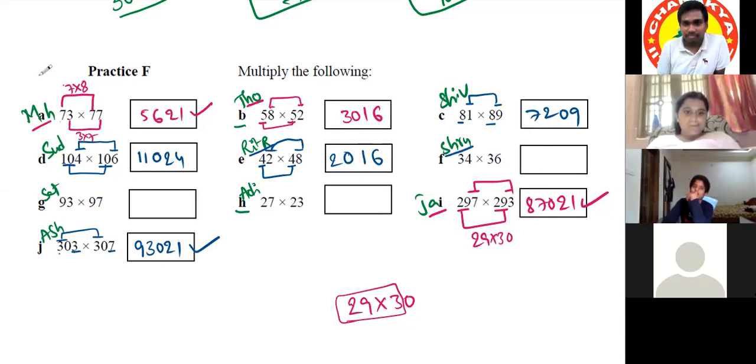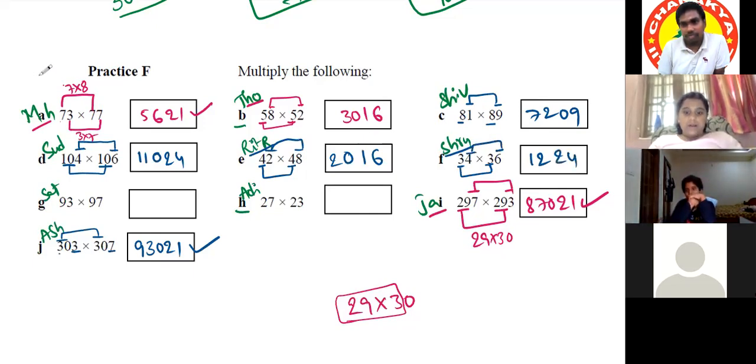Yes, sir. Sir, 3 into 3, but 3's successor is 4. So 3 into 4 is 12. And 6 4s are 24. So the answer is 1224. Very good. 1224. Correct. Satvika.